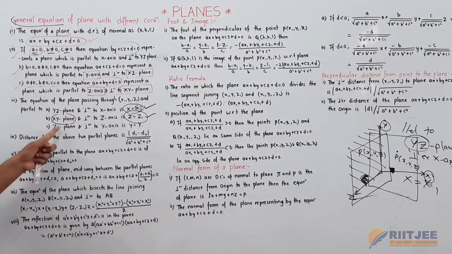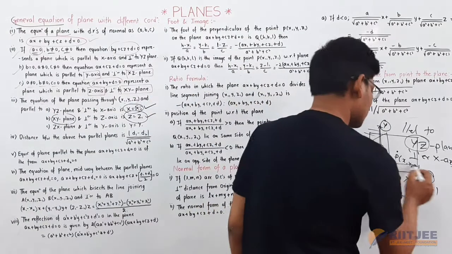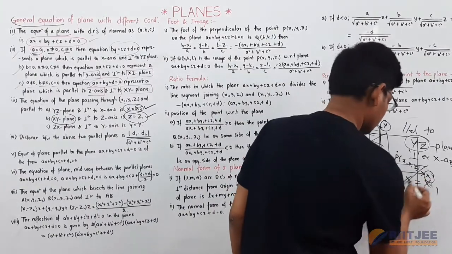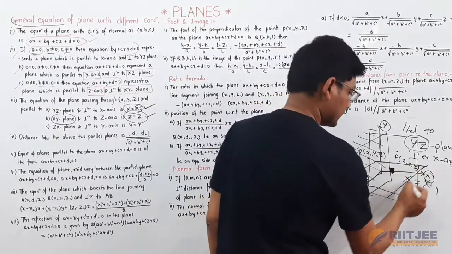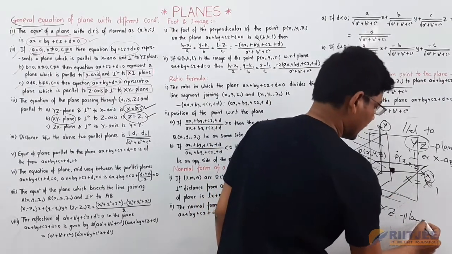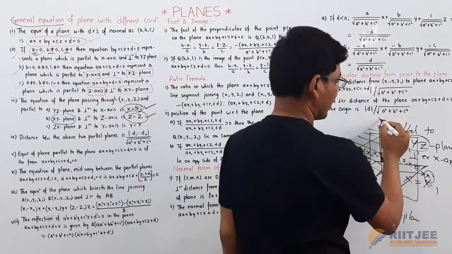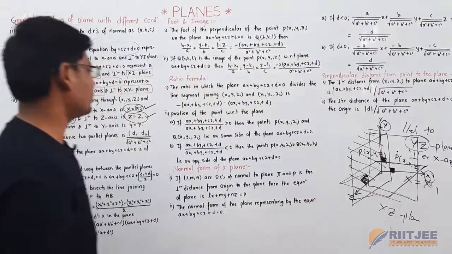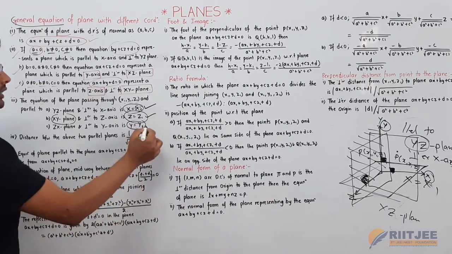Now the equation of a plane passing through the point; this is the plane I am taking here. I am drawing 3 planes in a single diagram. This plane is parallel to the xz plane and perpendicular to the y axis. Then the equation of the plane will become y is equal to y1.